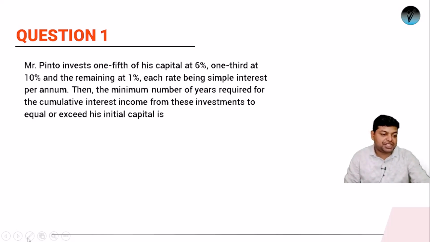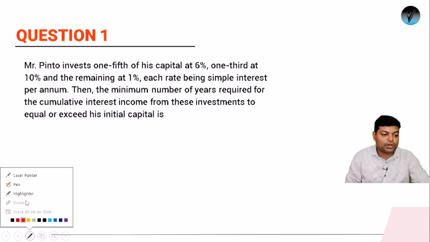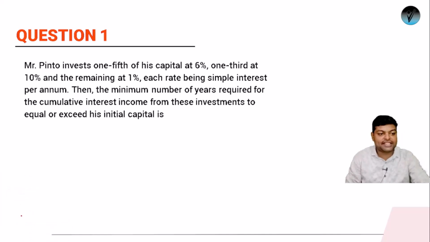So the first question is from the chapter of compound and simple interest. So basically it is of simple interest. What the question says is that Mr. Pinto invests 1/5 of his capital at 6%, 1/3 at 10%, and the remaining at 1%, each rate being simple interest per annum. So before going further, let's stick to this line first of all.